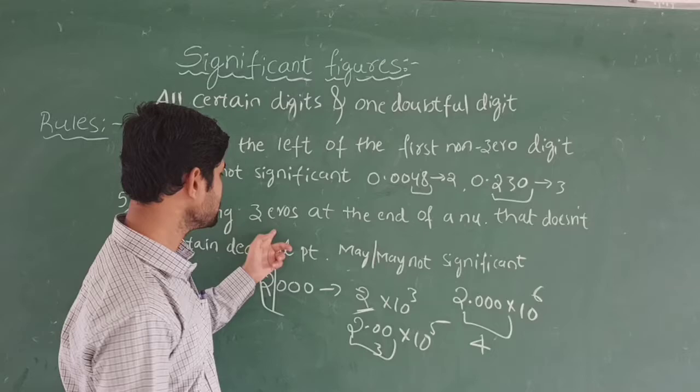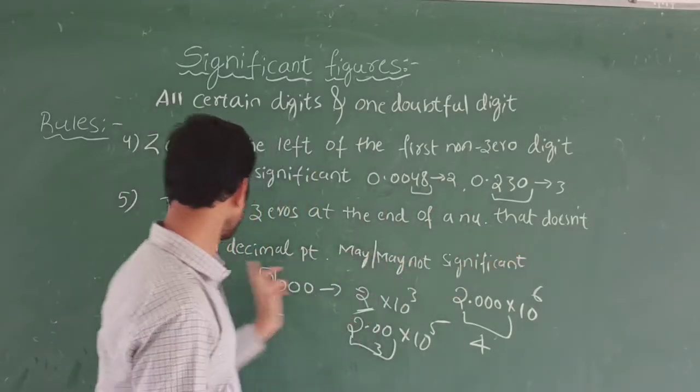So these are called trailing zeros at the end of a number that does not contain a decimal point.